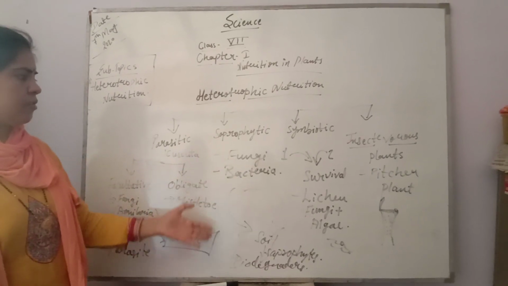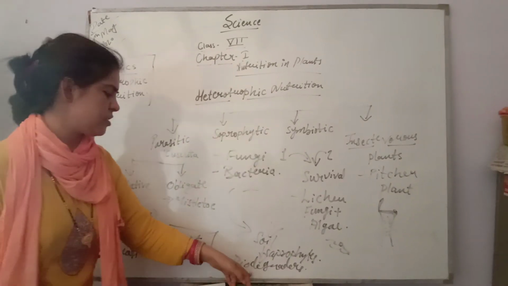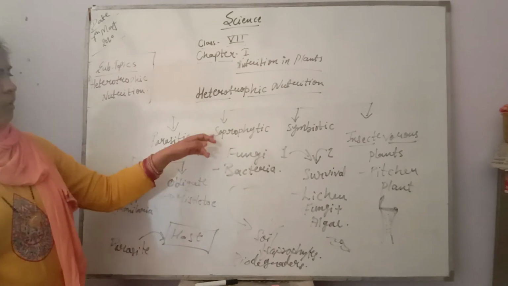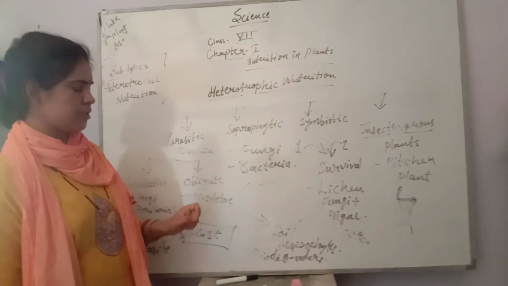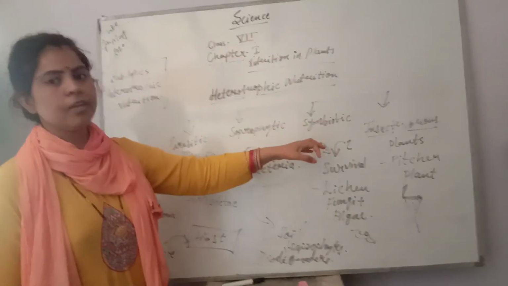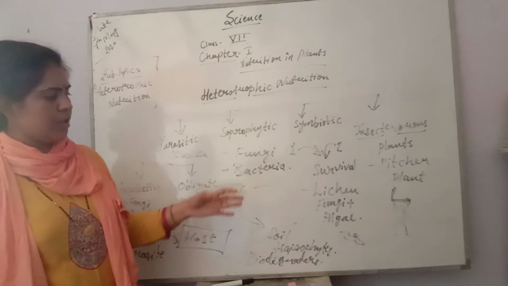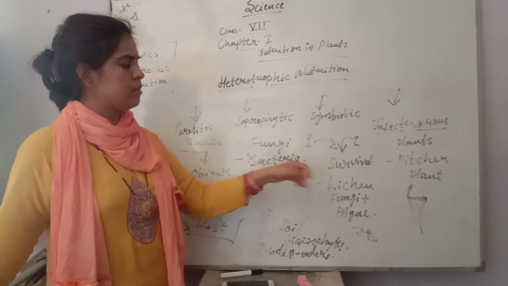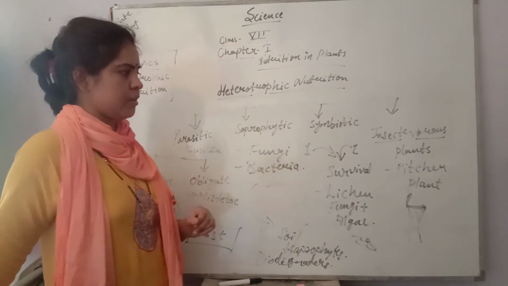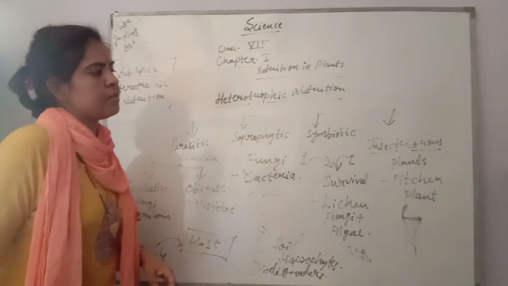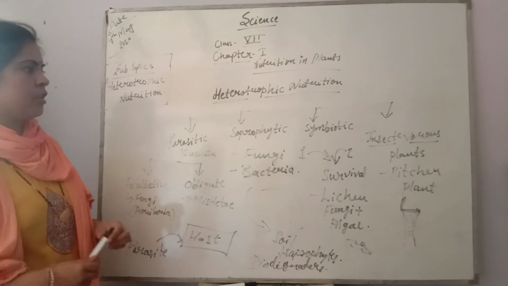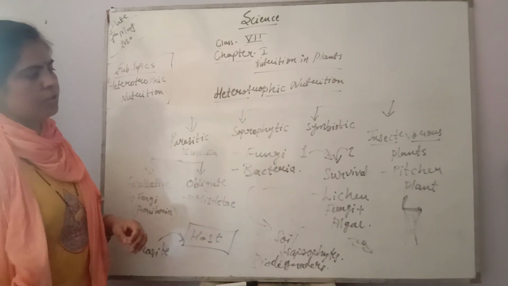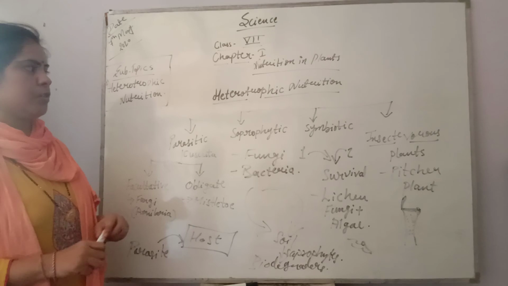Saprophytic is very common. Saprophytes, that term is related to biodegraders. Why? Because of the process of biodegradation. Symbiotic, two organisms will be living in a relationship for what? For their food and survival. Example is lichen. Insectivorous plants, as the word suggests, insect eaters. They must be eating insects for what? For their extra nutritional requirements.